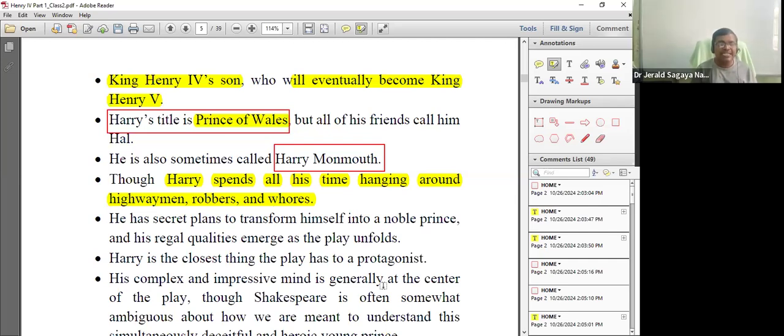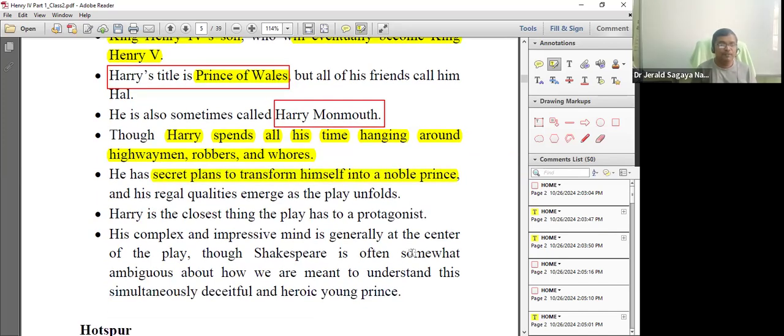But apparently he is like that, but deep within he wanted to become a noble prince. That is his secret project. Without the help of anybody, he wants to emerge as a noble man. Okay, and you will find that initially we have a very negative opinion about the character, but when Henry the Fourth is facing lot of opposition, he will send for Prince Harry.